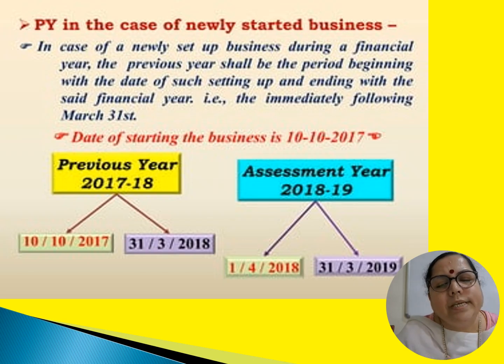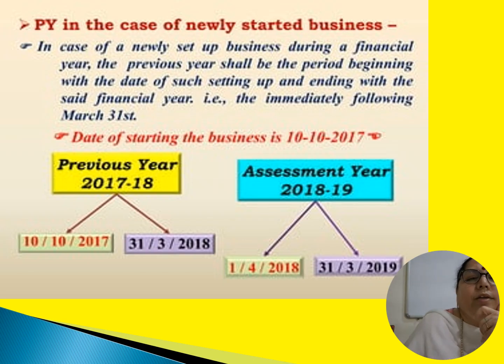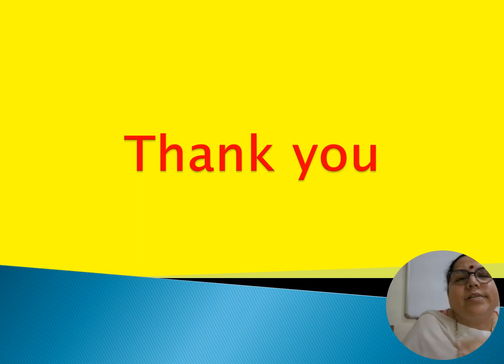So this can be verified by calculating the correct period, because if the period calculated is wrong, the amount of income tax calculated will again be wrong. So we have to be careful while understanding these terms and applying them while calculating the total income and the tax thereupon. So these were certain other terms under Income Tax Act.